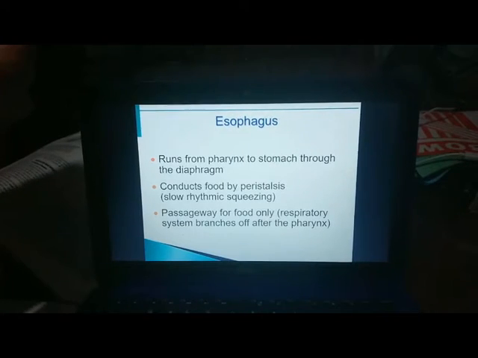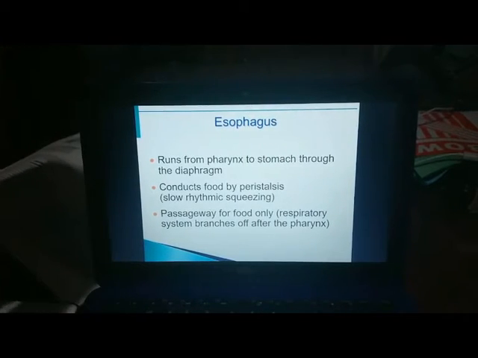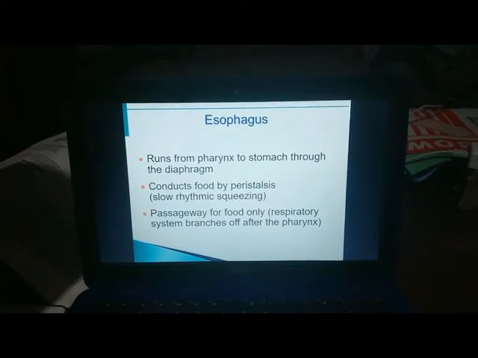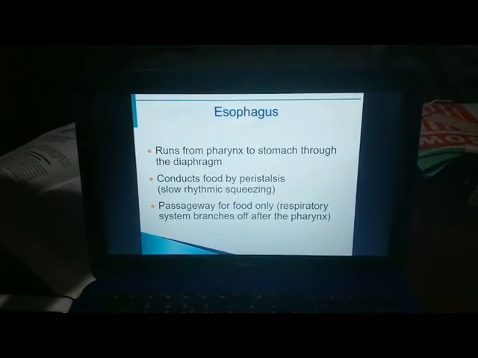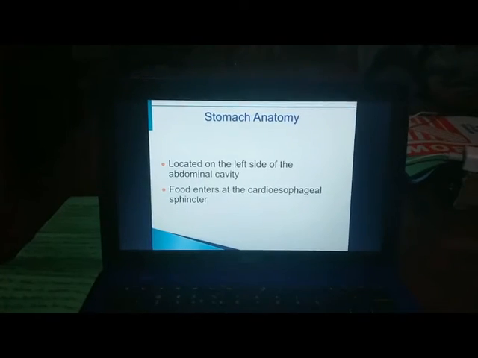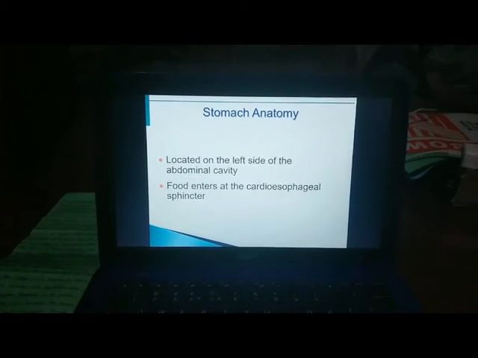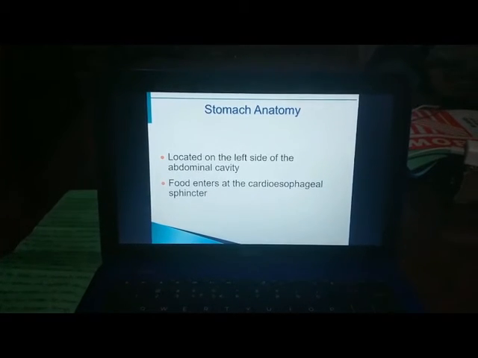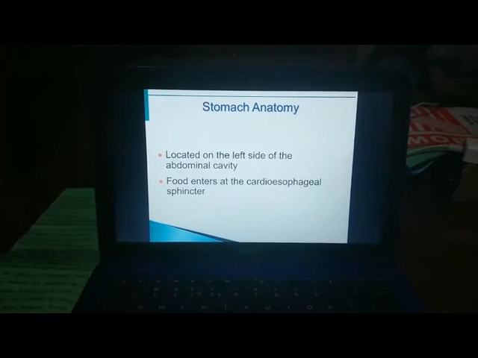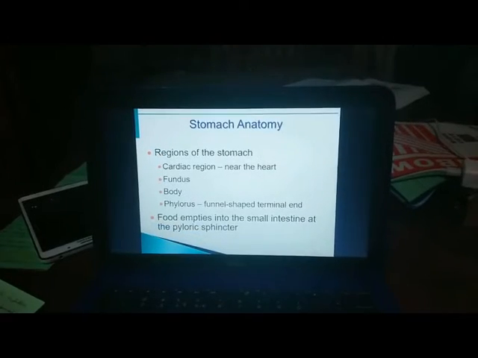Peristalsis is involuntary and involves alternating waves of contraction and relaxation of the muscle in the organ wall. Its effect is to squeeze the food along the tract. The stomach is located on the left side of the abdominal cavity, and food enters at the cardioesophageal sphincter.